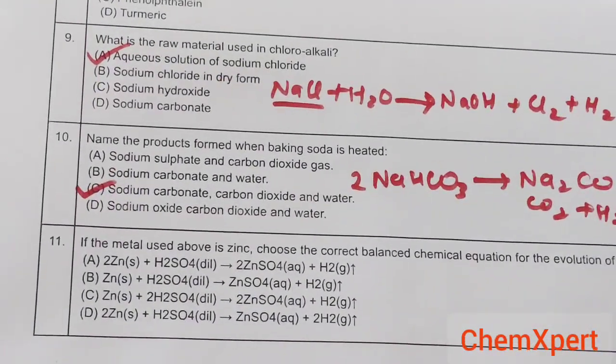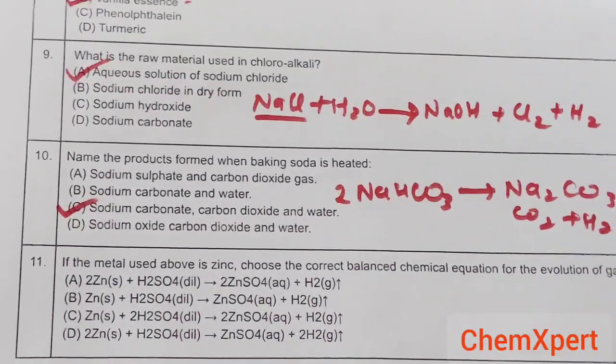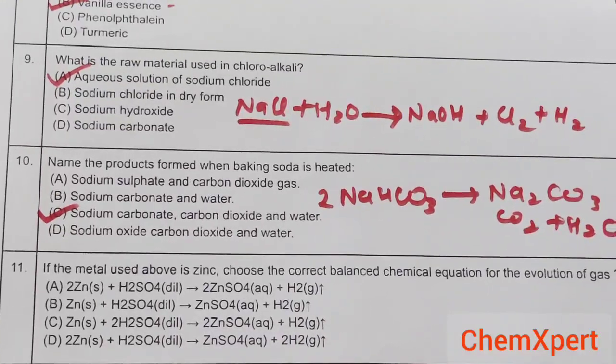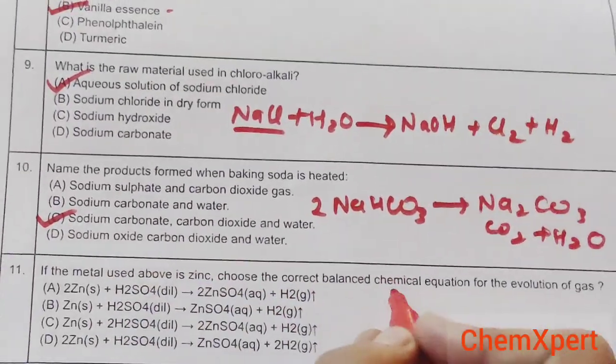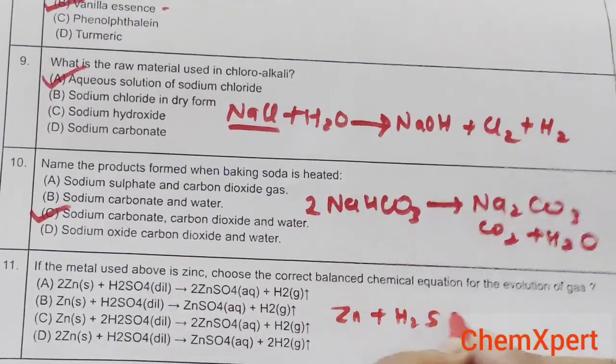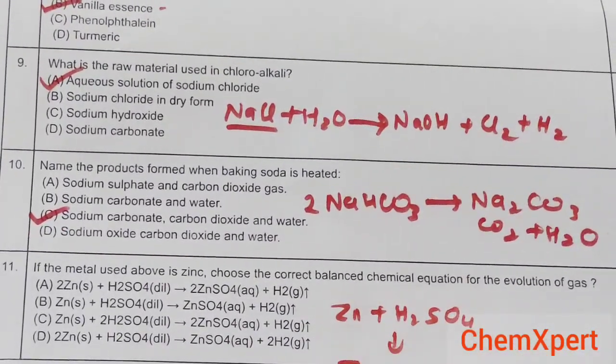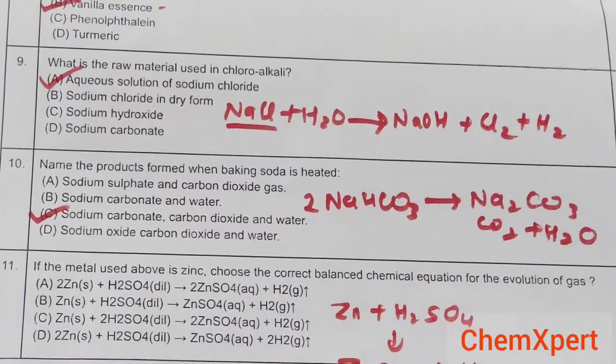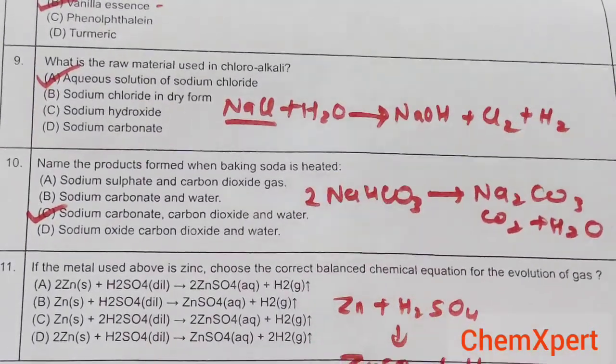Now the next question, if the metal used above is zinc, choose the correct and balanced equation for the evolution of gas. Now zinc reacts with H2SO4, Zn plus H2SO4. What does it form? ZnSO4 plus H2. It is already balanced, so no need for any coefficient.